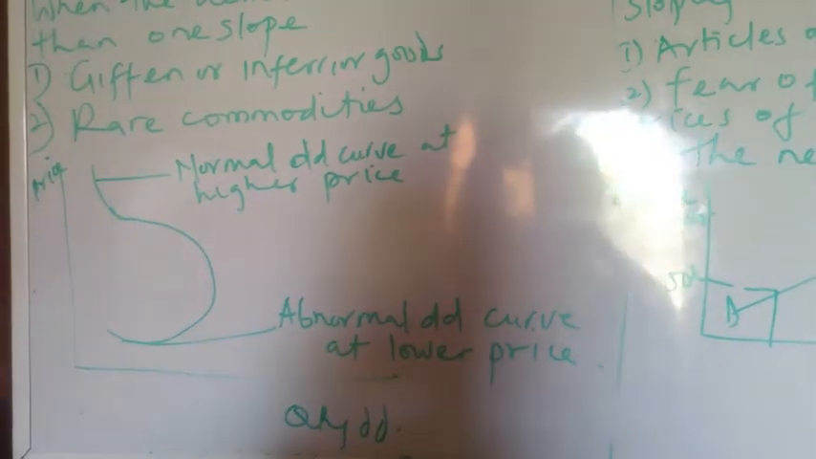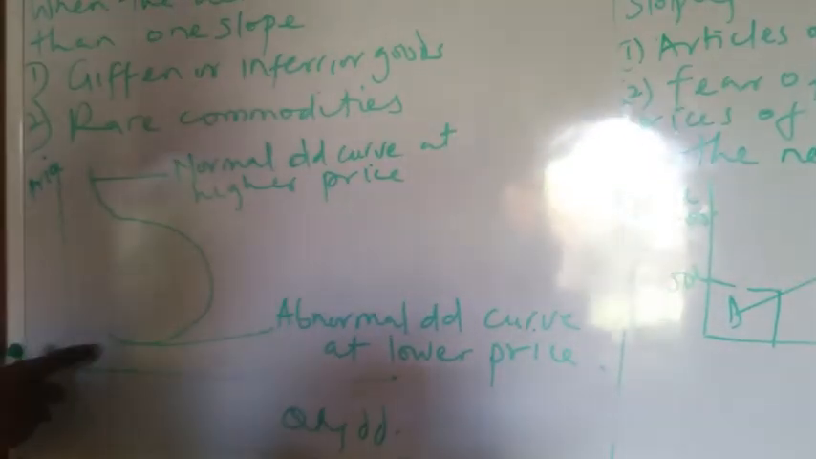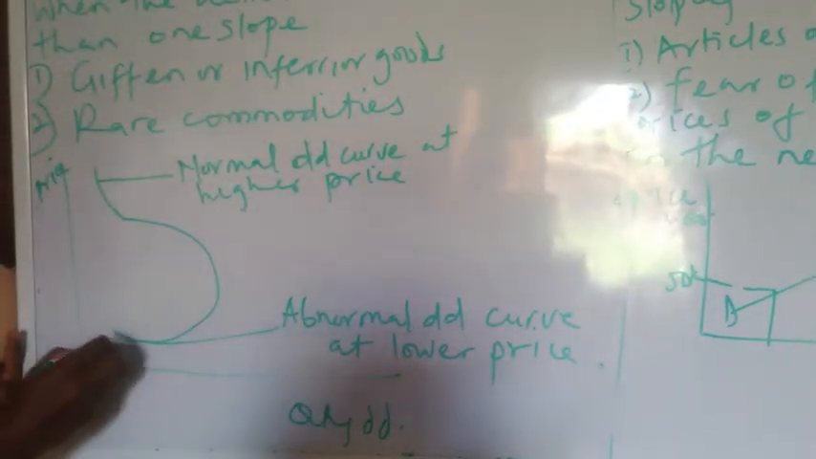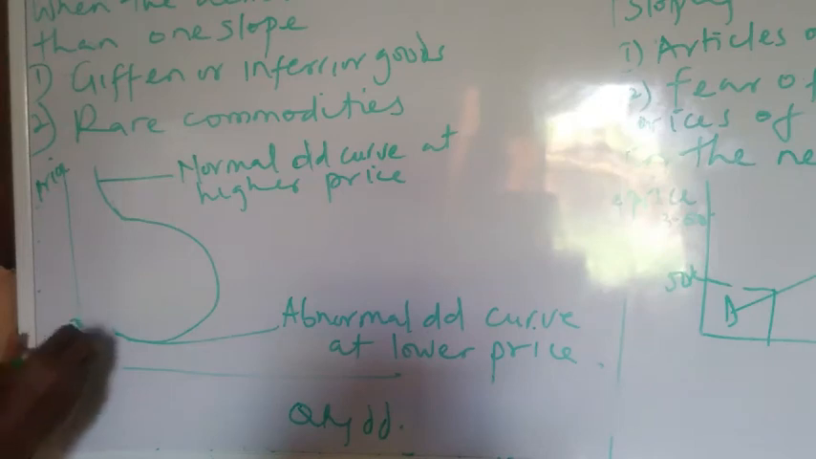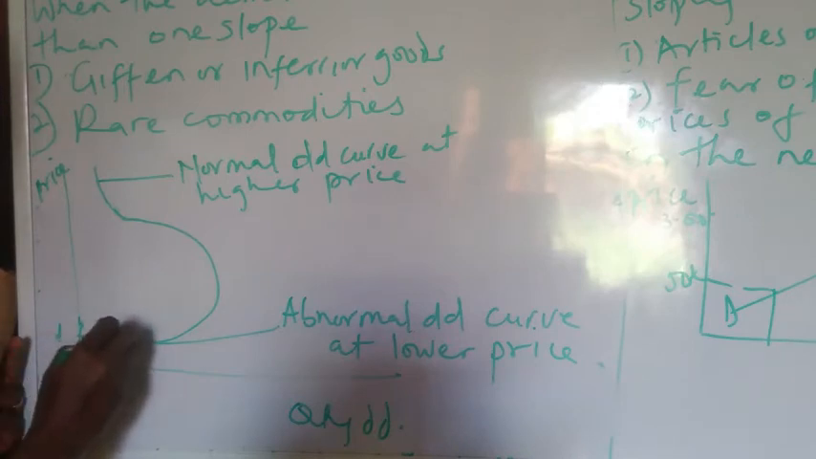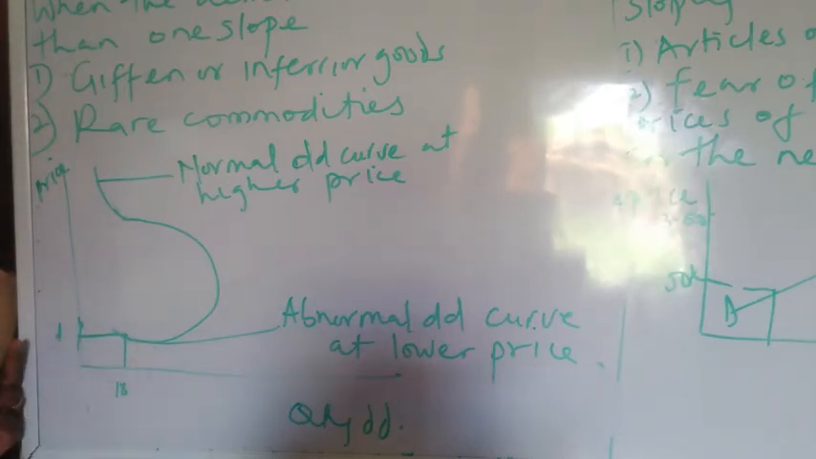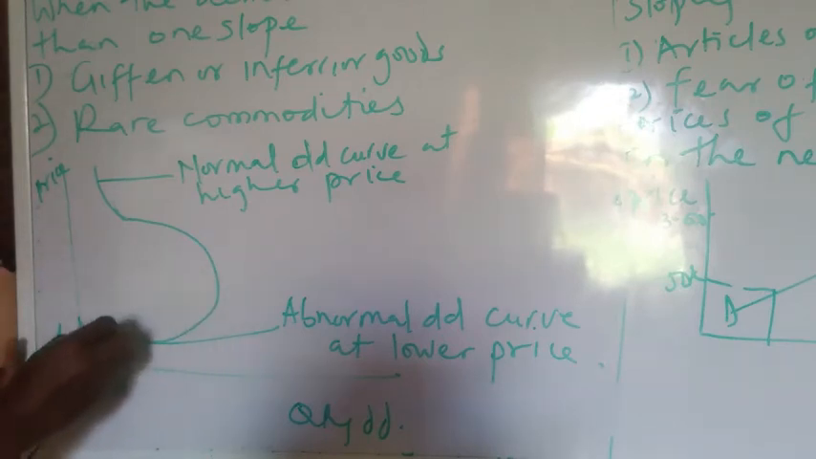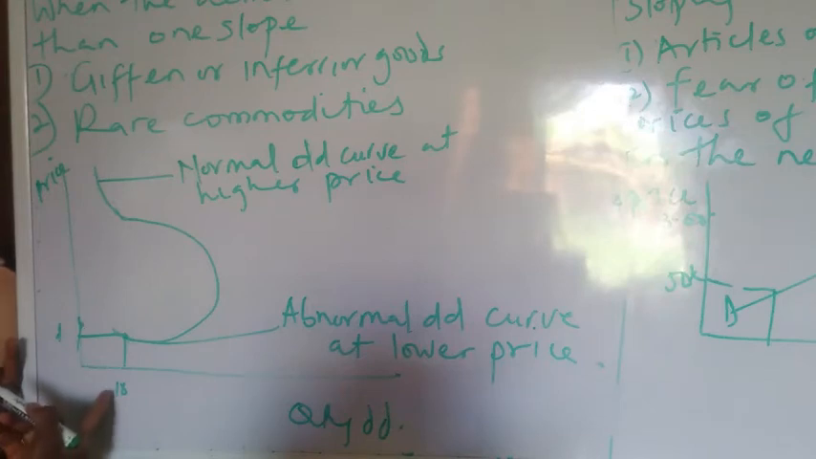Because the normal thing is that at a lower price, the demand ought to be higher. But you can see it's here. Look at the curve. Let's say at 50 kobo, or at 1 naira, look at the quantity demanded. Very little. Let's say just 10 here. Compared to the law of demand. So it's abnormal in this case.